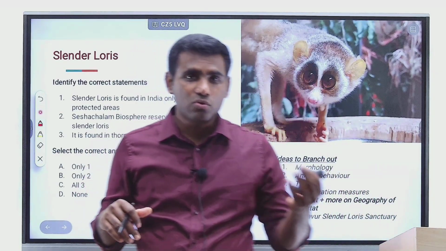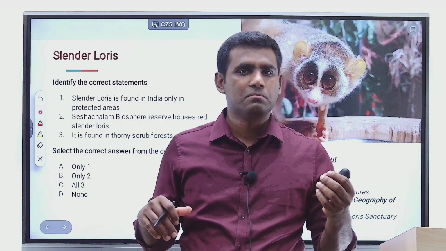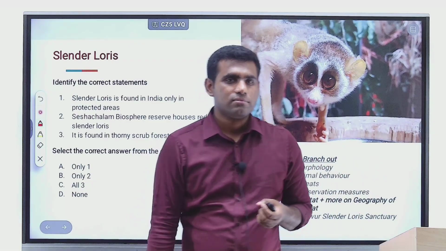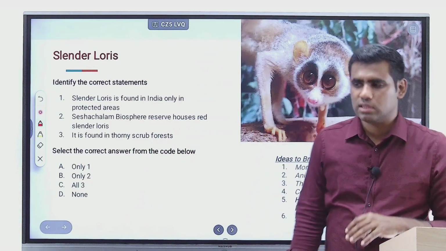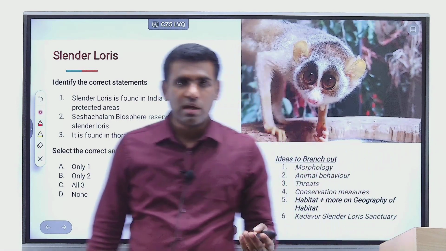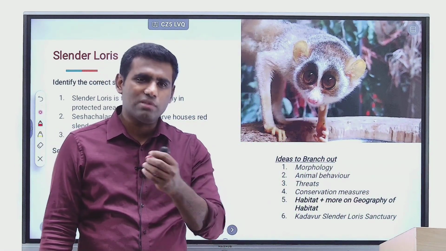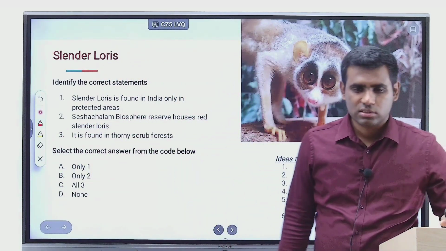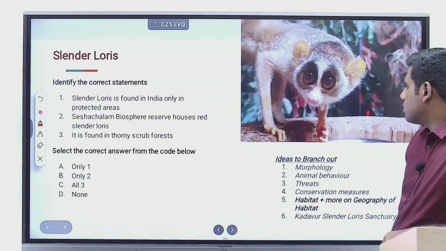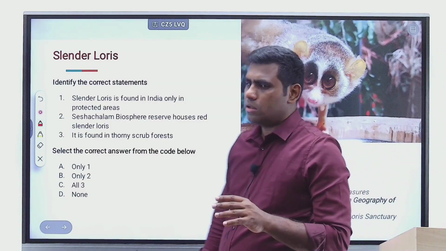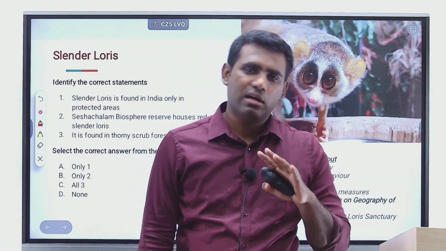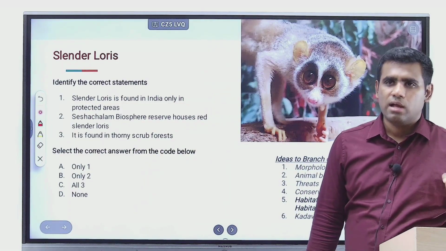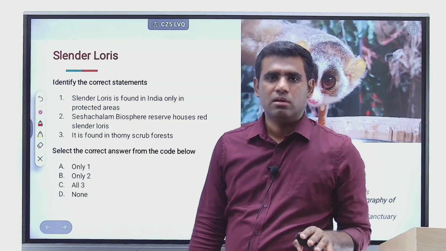It feeds upon fruits, berries, right? And it preys upon eggs of various insects. So it is omnivorous. It eats fruits, berries, as well as it also preys upon insects, small insects, right? So it's an omnivorous animal, slender loris, right? And usually it gives birth to one offspring at a time, but there are also occasions where even twins have been known to be born to slender loris, right? And its greatest threat is from human beings.